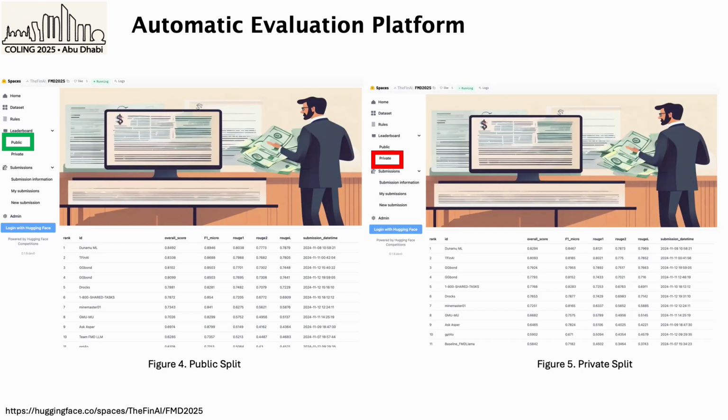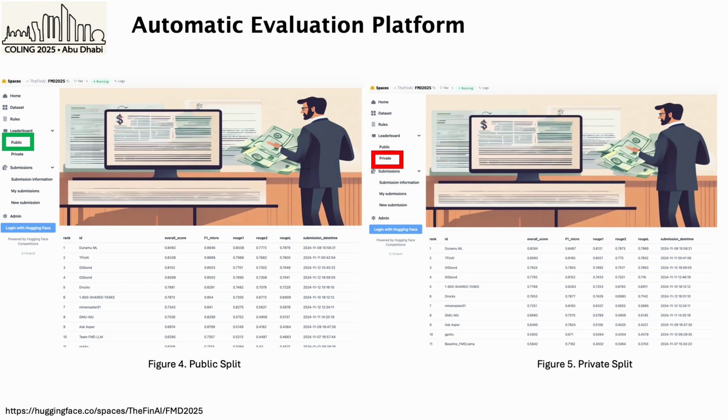During the testing phase, we conducted the automatic evaluation using the Hugging Face platform. We randomly selected 40% of the test dataset for the public evaluation phase, while the remaining 60% was used for the private dataset. The score on the public split was shown on the leaderboard in real time. The score on the private split was shown after the deadline. The final rankings are based on the private split performance.